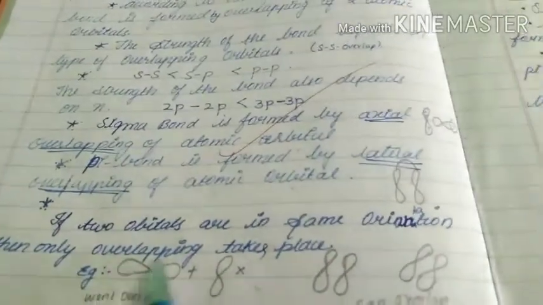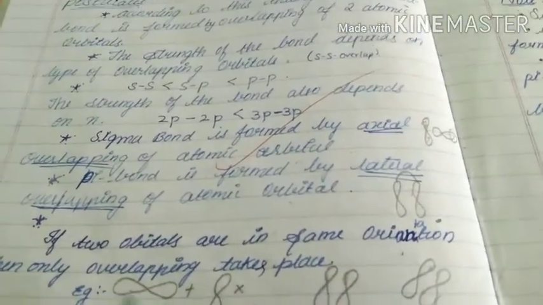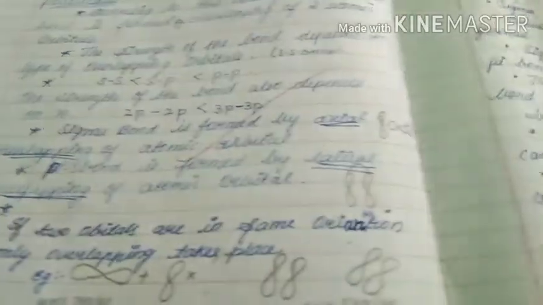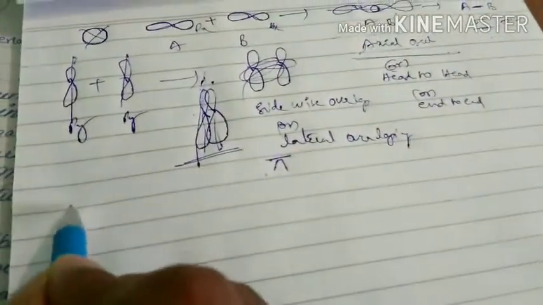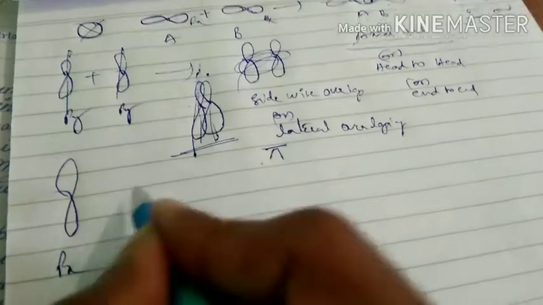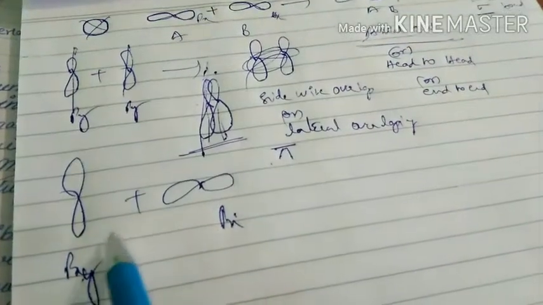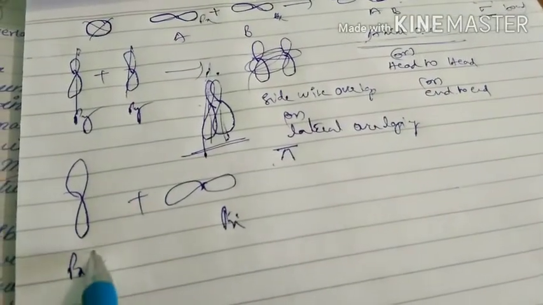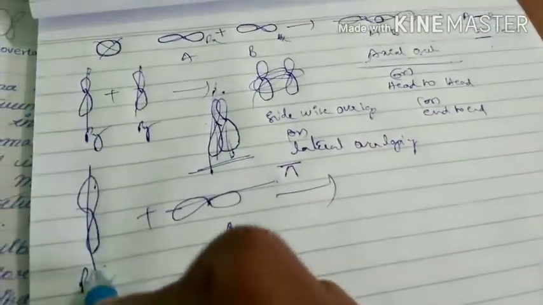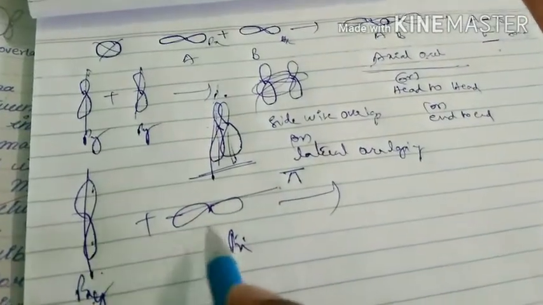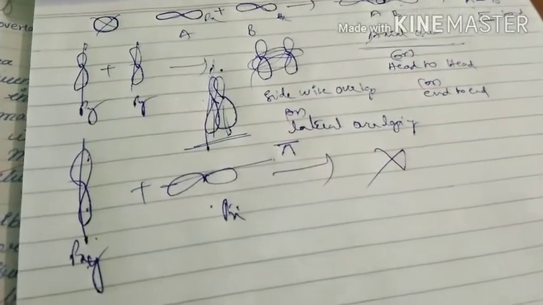Next, if two orbitals are in the same orientation, then only overlapping takes place. This is a very important point. Then only covalent bond will be formed. That is the meaning of that point. See, suppose this is px orbital, this is py orbital. Then there is no chance of overlapping between px orbital of one atom and py orbital of the other atom, because here electron density is present on x-axis, here on y-axis. That means orientation is different. Then no chance of overlapping, then no chance of bond formation.